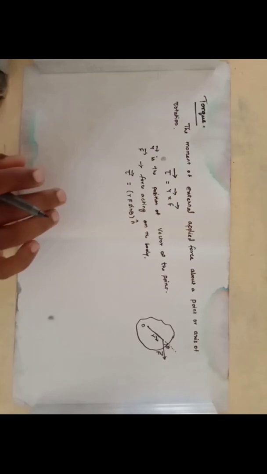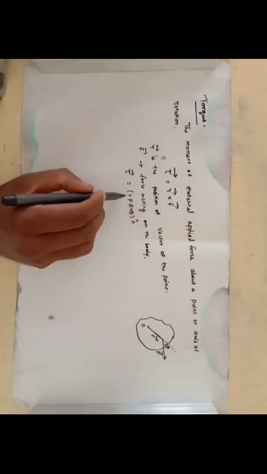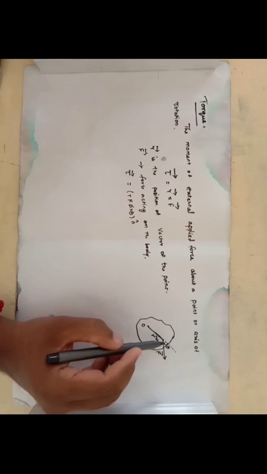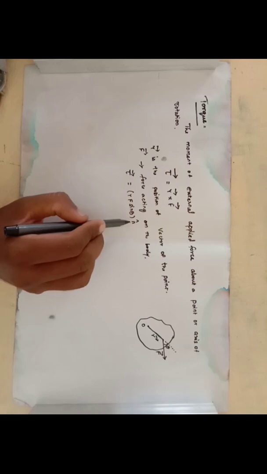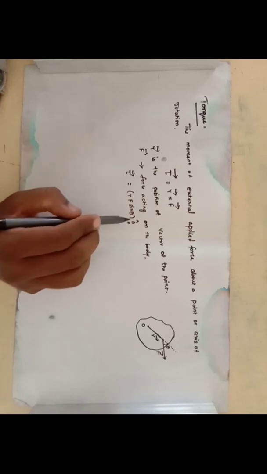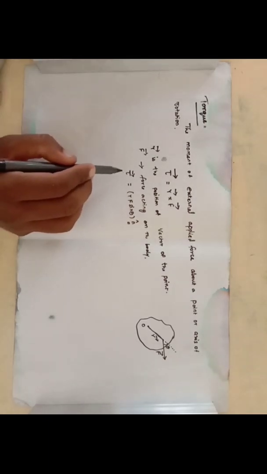The torque has the magnitude r f sin theta, where theta is the angle. It is calculated as r into f into sin theta, or f sin theta into n cap, which gives the direction. n cap is a unit vector in the direction of the torque.